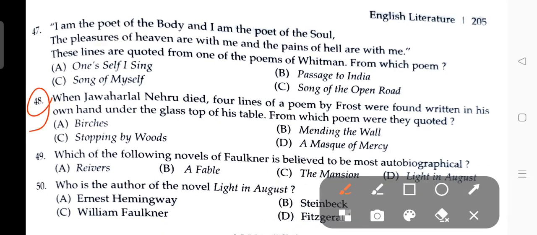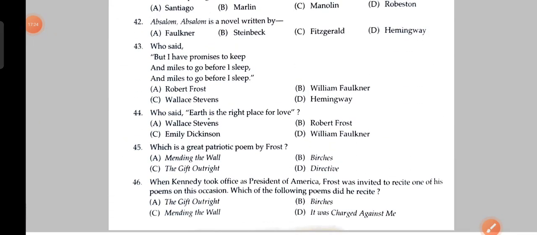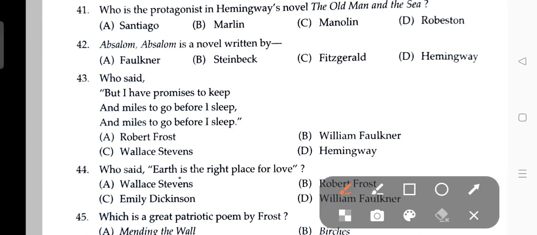When Jawaharlal Nehru died, 4 lines of a poem by Frost were found written in his own hand under the glass top of his table. From which poem were these quoted? That is Stopping by Woods on a Snowy Evening, and that is not The Road Not Taken.